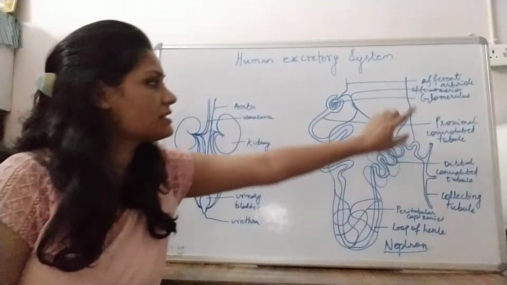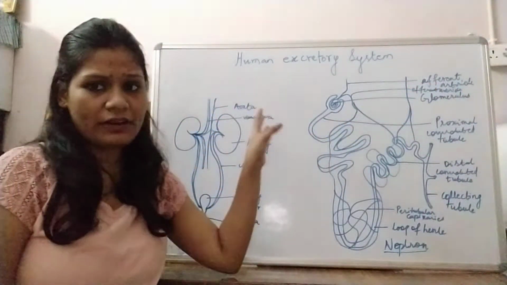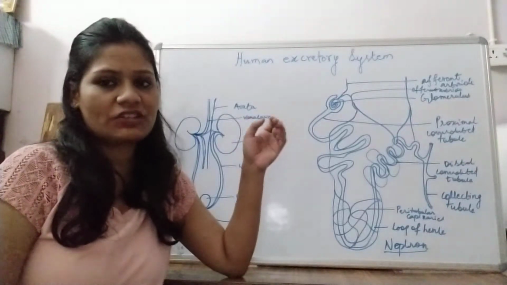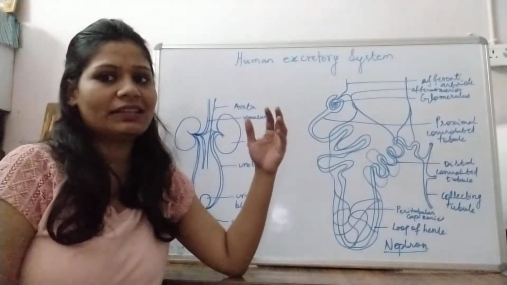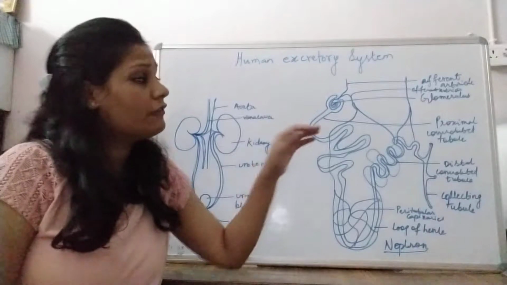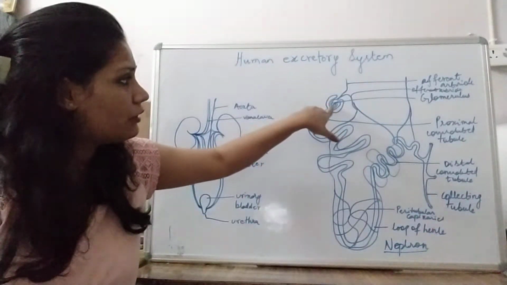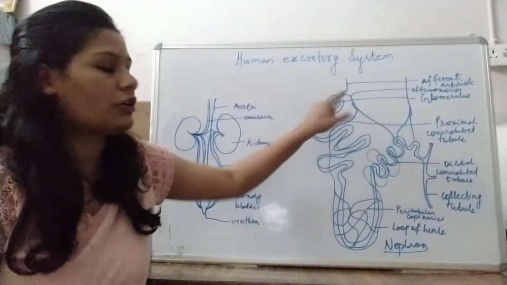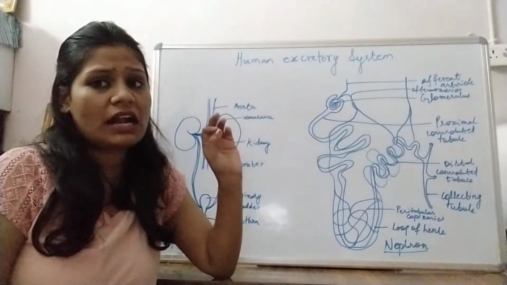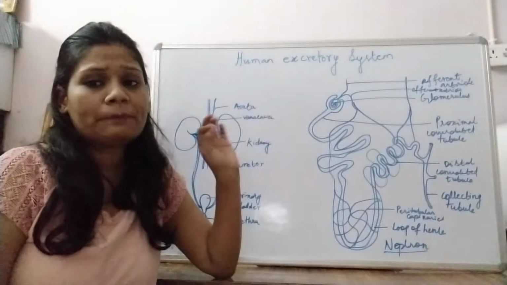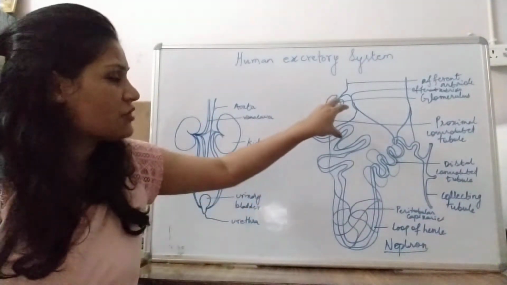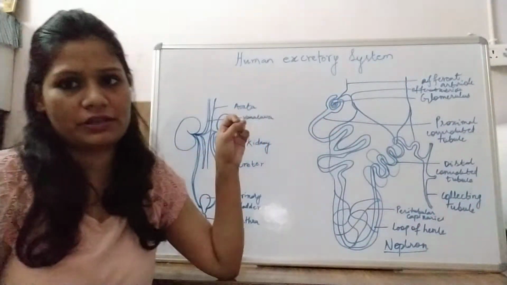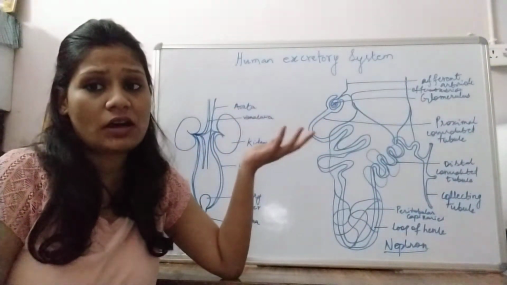Now what happens is the afferent arteriole, which originates from the renal artery, brings oxygenated blood laden with nitrogenous waste and other inorganic waste products, which forms the glomerulus, and the glomerulus forms the efferent arteriole. The diameter of the efferent arteriole is very narrow. So the blood is moving under very high pressure inside the glomerulus.